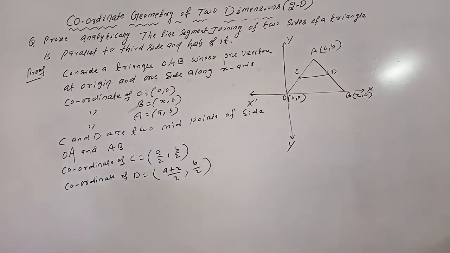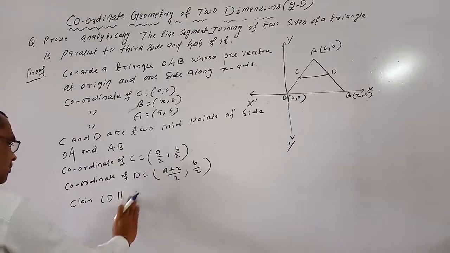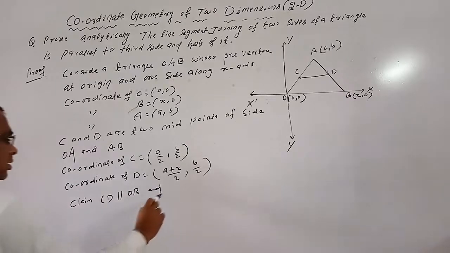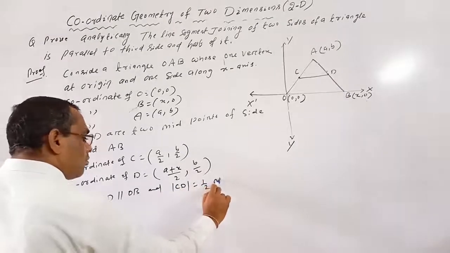So CD is parallel to OB, and the length of CD equals half of the length of OB.